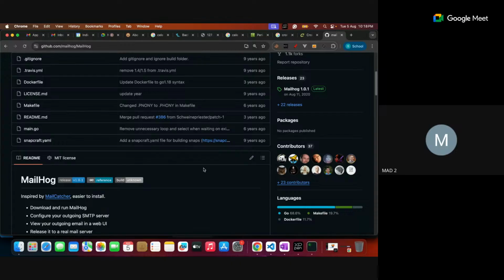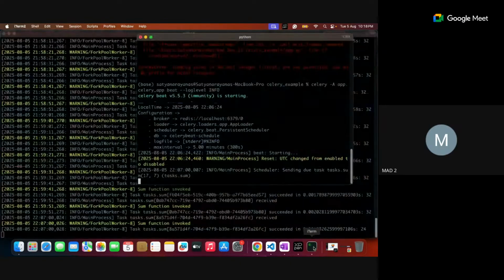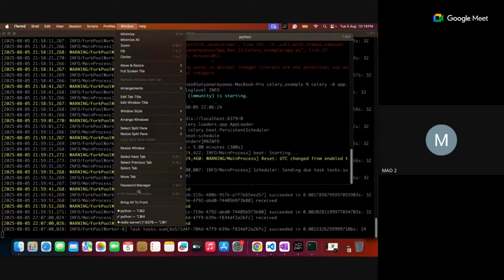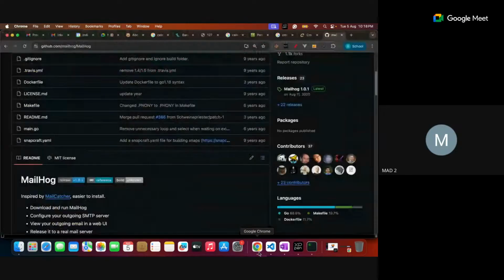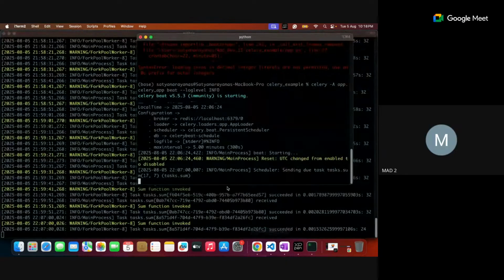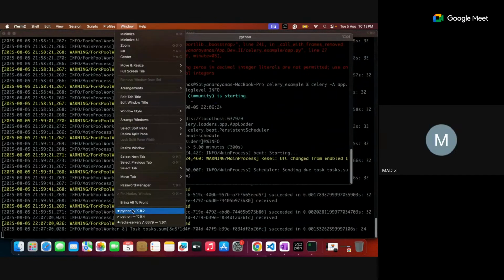So this MailHog has to be installed first. As you know, these three things are running right now, Redis and Celery and this one. Forget about your Flask server because we are not concerned about the Flask server now. We are not calling any Flask or anything. But right now, if your MailHog is there, you are able to get it.